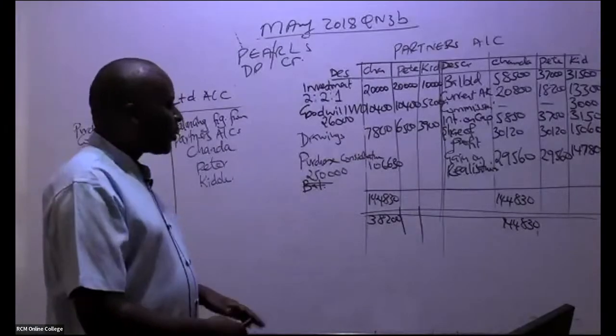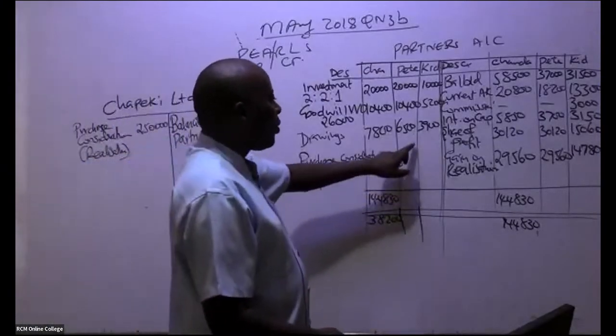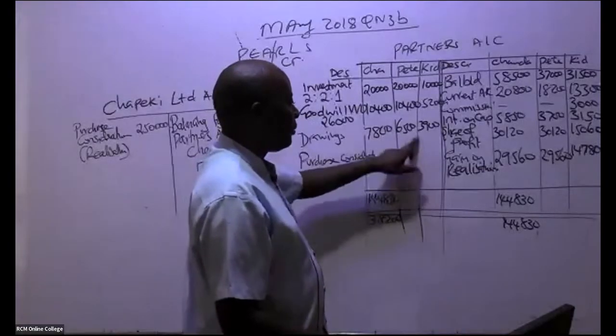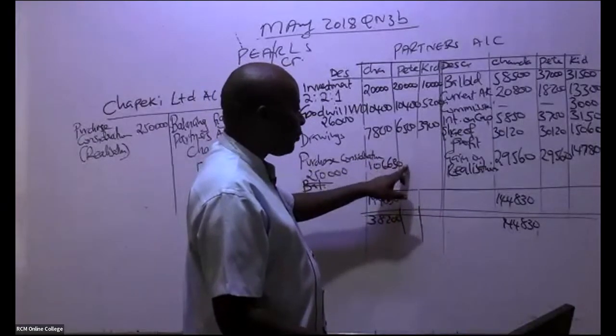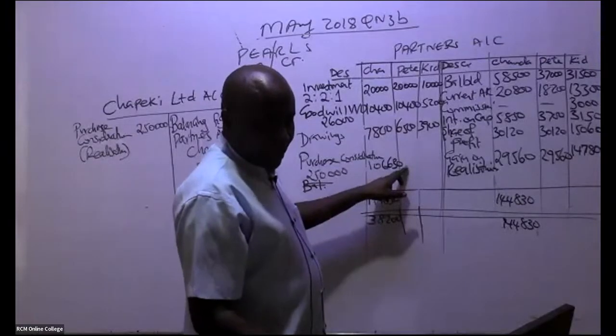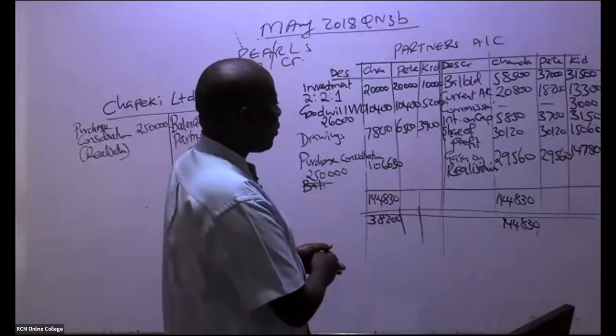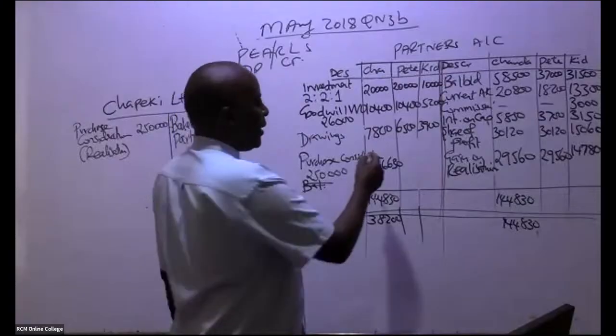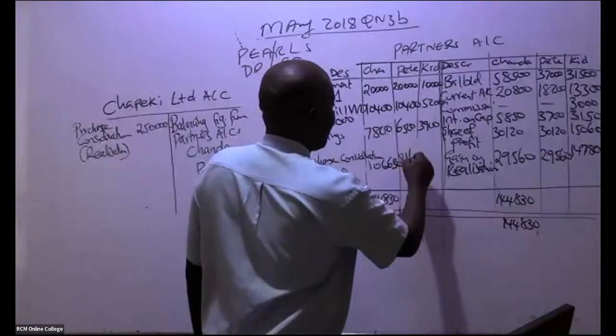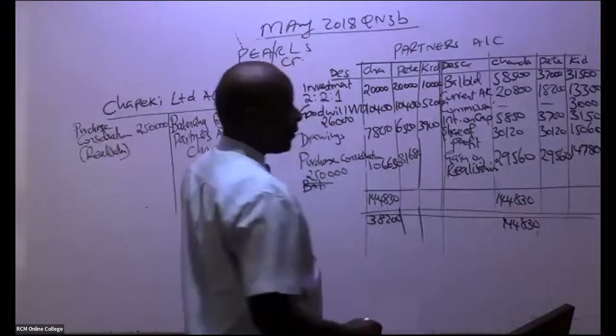Actually, I want the final answer. Now you guys are okay now. I want the final answer here for Peter. Balancing figure for Peter. They're telling me it is 81,680. I'm being told it's 81,680, like that.